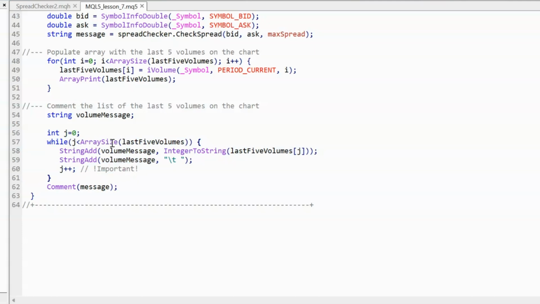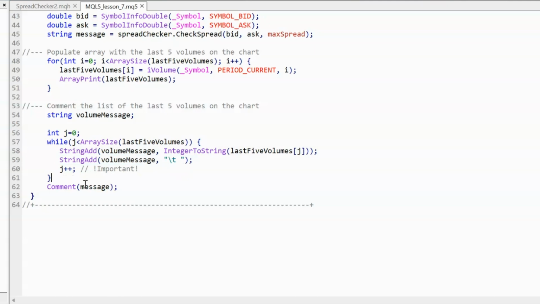We're doing it until j is bigger than the length of the last 5 volumes array. We're going to add to the volume message a number from the last 5 volumes. The number we're adding is the one at the index j, which is increasing by 1 every time we do this. And then we're adding a tab between those messages so that it's more readable.